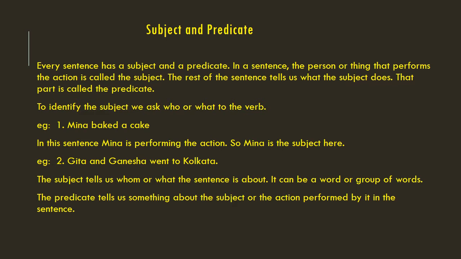The subject tells us whom or what the sentence is about. It can be a word or group of words. The predicate says something about a subject or the action performed by it in the sentence.